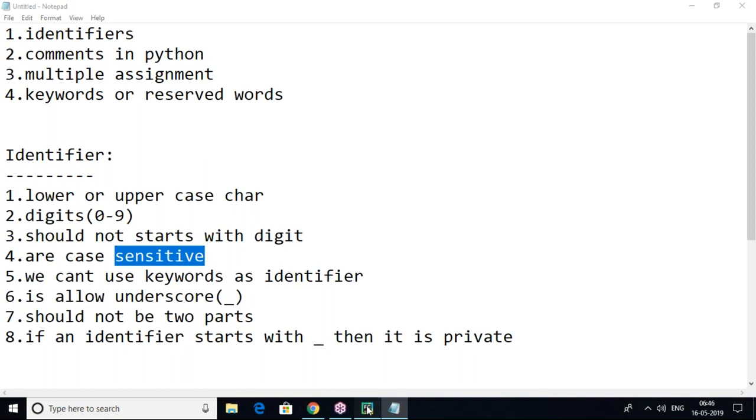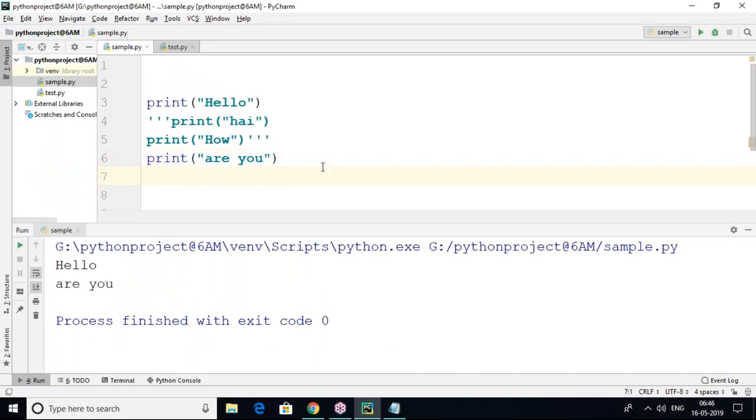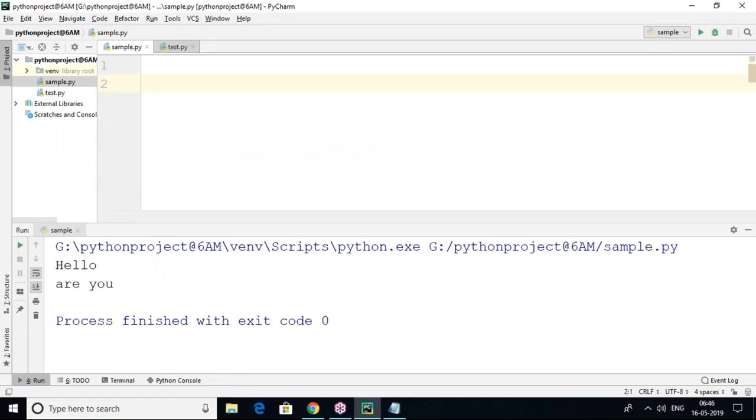Python also has a lot of keywords. Sir, how do I get the keyword list? Yes, I can show it in the documentation, where the keyword list will be there. But through a program, I want to get the complete keyword list. Is this possible? Yes, possible. You can see import is also one of the keywords. Then you write keyword. I'm importing keyword. This is called a library, or a module, we can say.